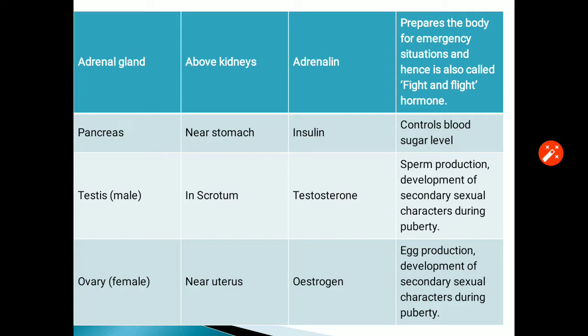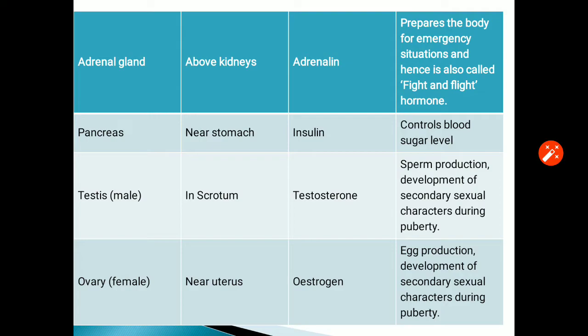Now in females, we find the ovary. It is located nearby the uterus. The uterus is the part where the development of the fetus or the baby takes place. Its secretion is estrogen as well as progesterone.